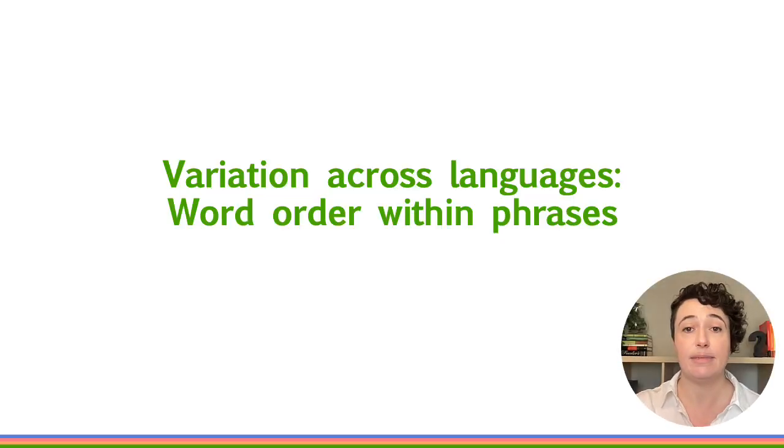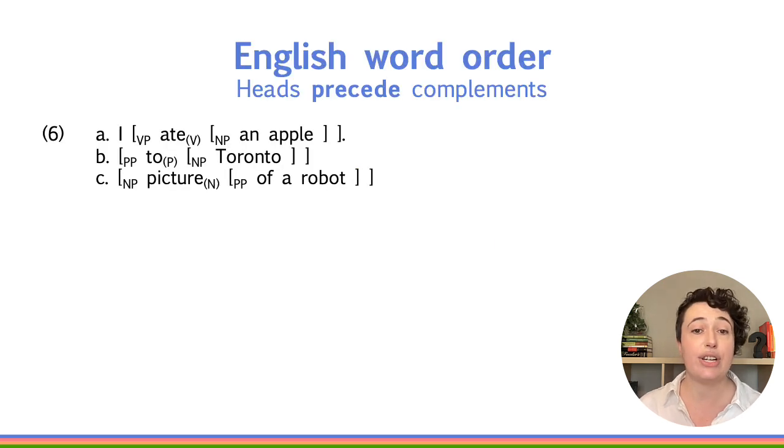As we've already seen, languages vary in their word order, and that variation isn't random. It isn't the case that anything goes in word order. This isn't just true for the order of major constituents in a sentence, subjects, objects, and verbs, but also for the order of elements inside phrases, in particular the order of a head and the object or complement it selects. In English, it is always the case that heads precede their complements. This is true of verbs and their objects, prepositions and their noun phrase complements, and nouns and their prepositional phrase complements. We see this in 6.